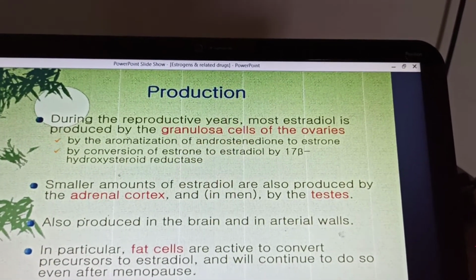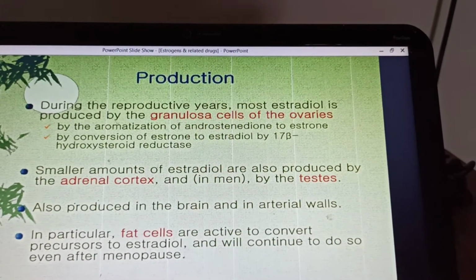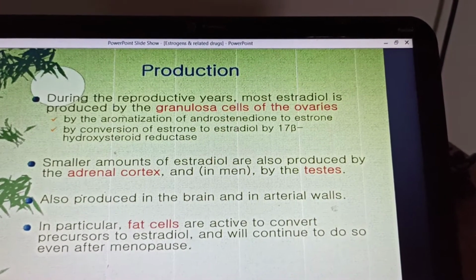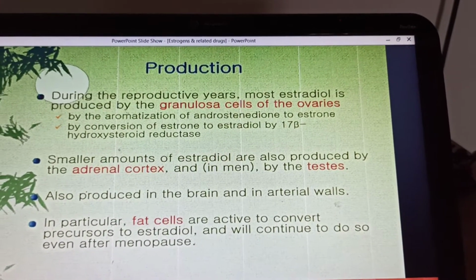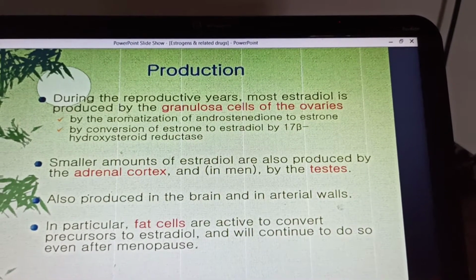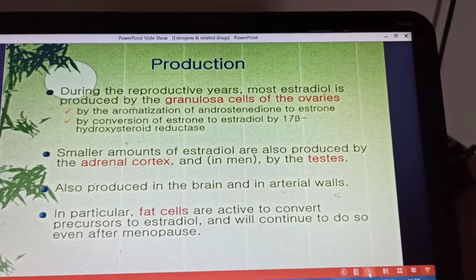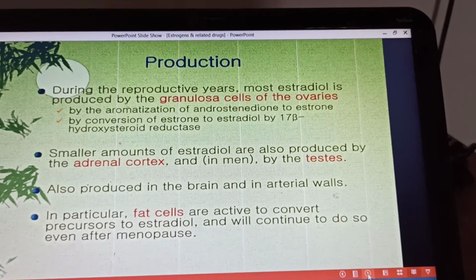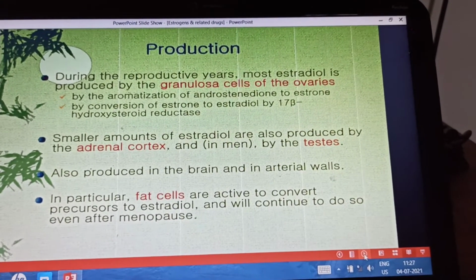Now, here you can see that during the reproductive years, most of the estradiol is synthesized by the granulosa cells of the ovaries by aromatization of the androstenedione to the estrone and by conversion of estrone to the estradiol by 17 beta hydroxysteroid reductase. Smaller amounts of estradiol are also produced by the adrenal cortex, and in men they are produced in the testes.